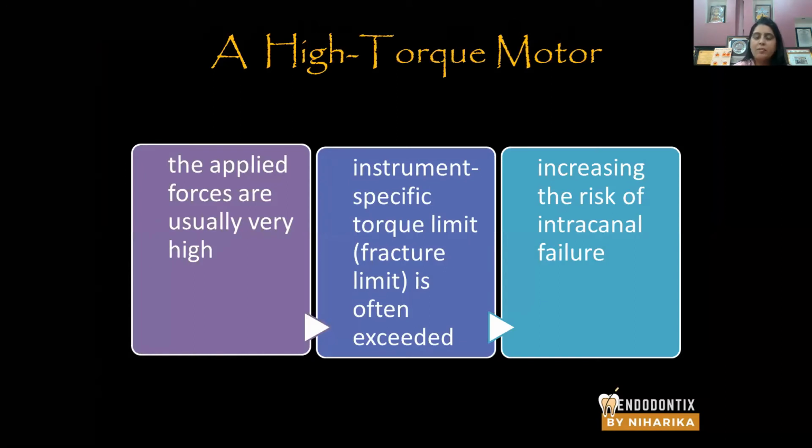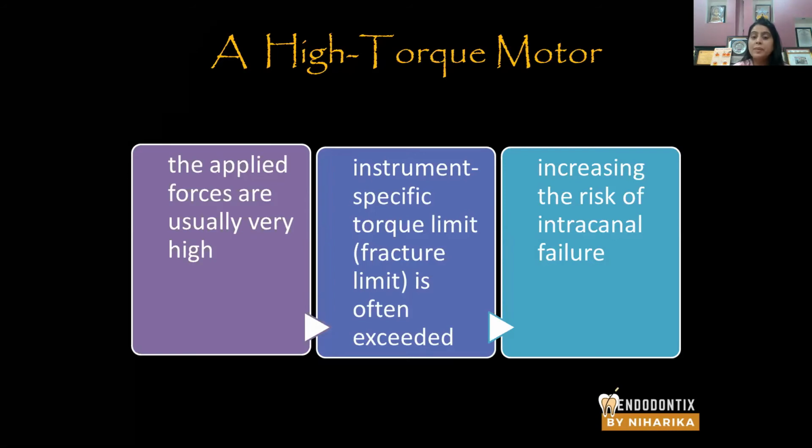So now let's talk about high torque motors also. In high torque motors, the applied forces are very high. Imagine 10 Newton centimeter forces or 8 Newton per centimeter forces are applied on the endo motor, and these forces are applied through the endo motor on the file.